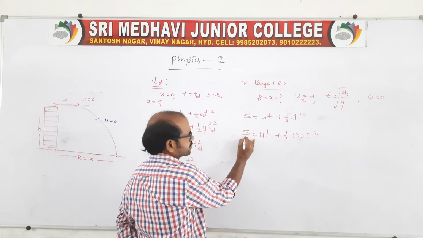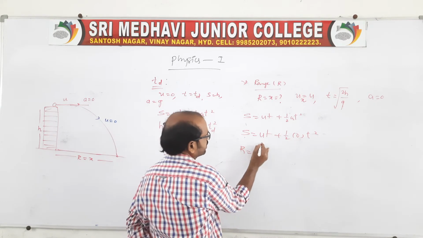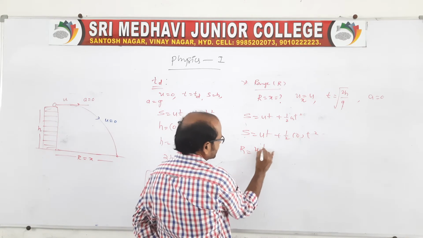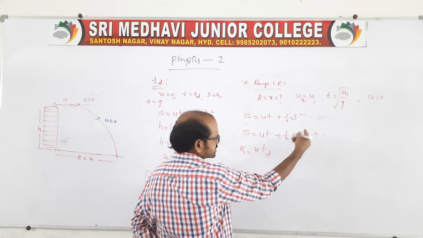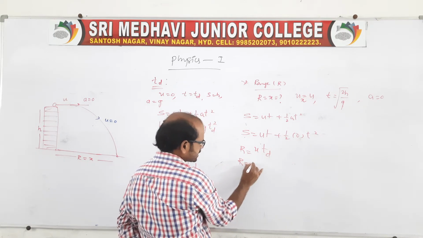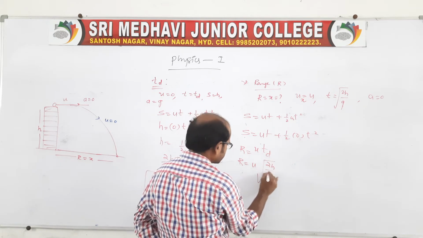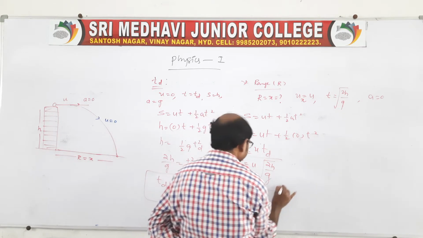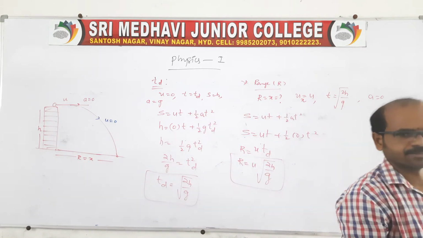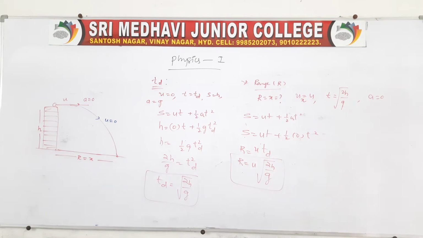So s will be the range, u will be u only, and t is td, because half into 0 into this is completely 0. Then range is equal to u into root over 2h by g. So this is the range of the projectile. The range of a projectile will be like this.